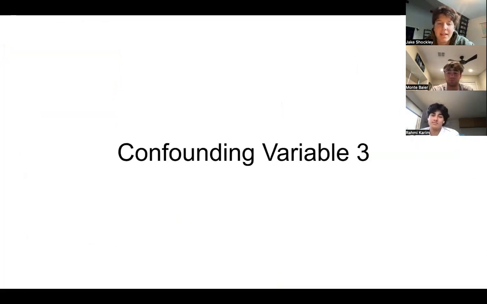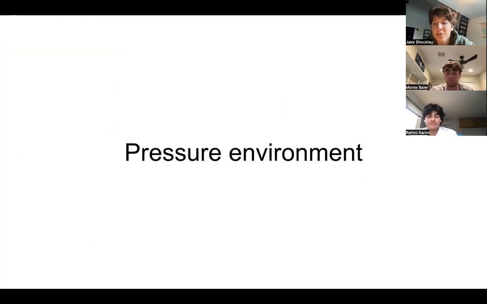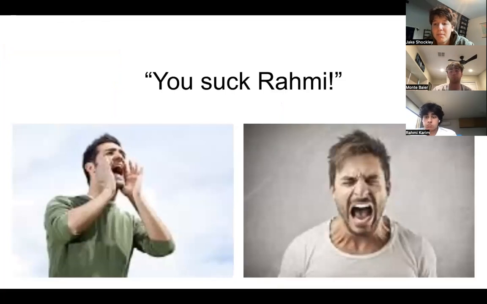Next, pressure environment. We filmed Rami on Instagram Live to mimic a game-type situation where it would be live streamed, and we yelled messed up things at Rami like "you suck, Rami," which we don't believe. We wanted to add pressure so that he might feel the pressure of a game.